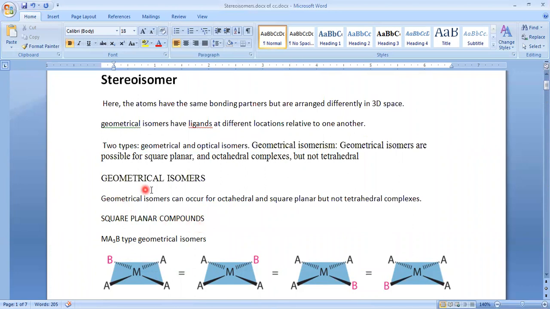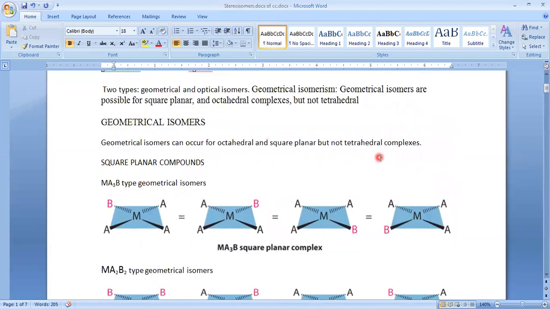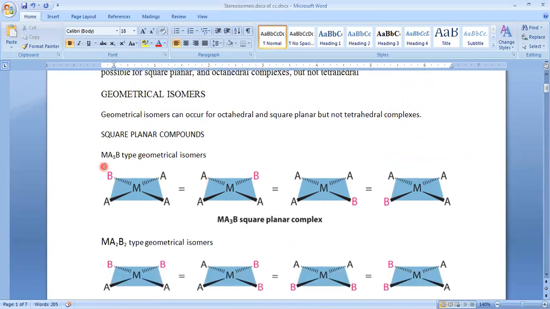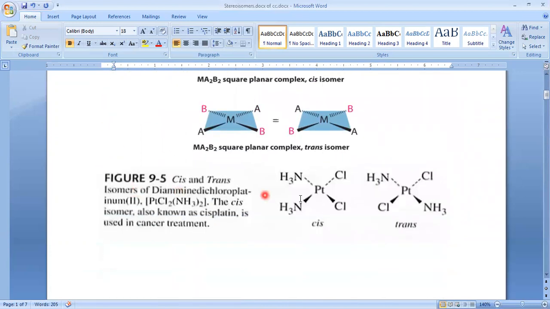So out of three geometries, which geometry can exhibit geometrical isomers? Only square planar and octahedral compounds can exhibit geometrical isomers. Tetrahedral compounds do not. Why? Because they do not have any rotation of axis. Let's see. These are the examples of square planar: MA3B, MA2B2, and this is cisplatin. This is diamminedichloroplatinum, and cisplatin is used as an anti-cancer drug.